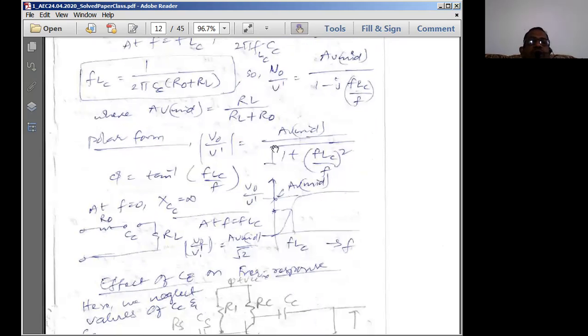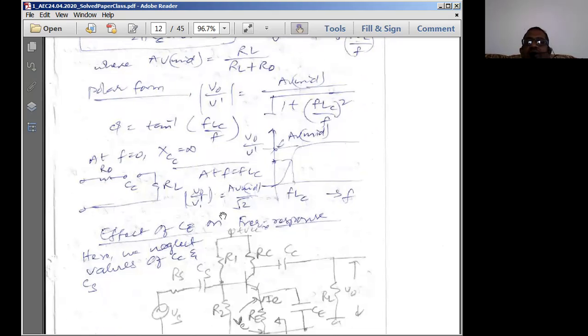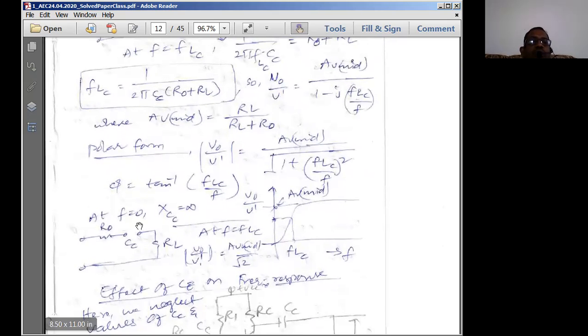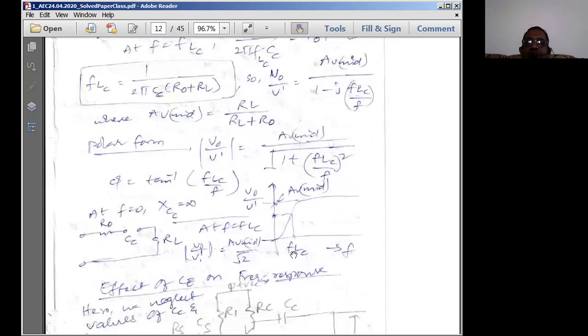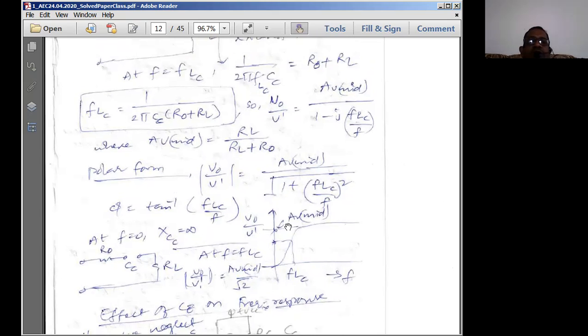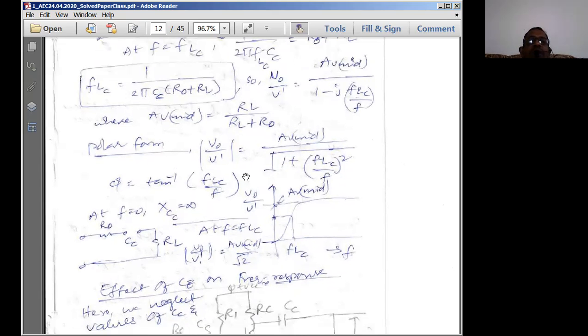So at fLC equal to f, once again I get 1 by root 2 times AV midband as the gain due to the CC capacitor. If frequency is equal to 0, reactance is infinite and therefore the gain is also going to become equal to 0. So this is the frequency response analysis at the low frequency. At the lower cutoff frequency, the gain of the amplifier is equal to 1 by root 2 times the midband gain.